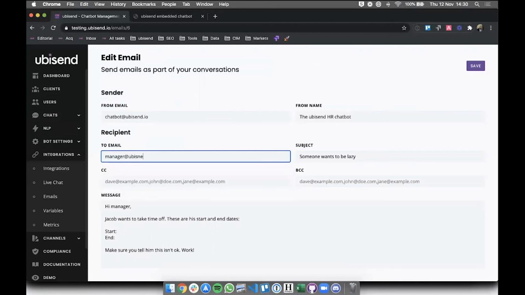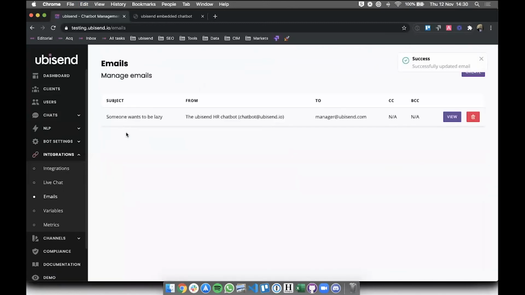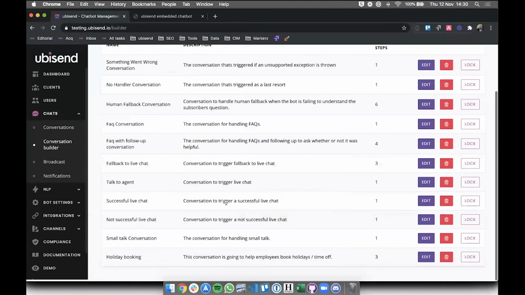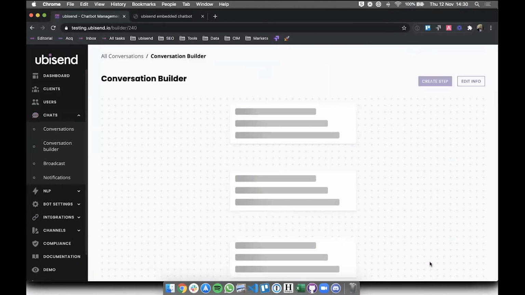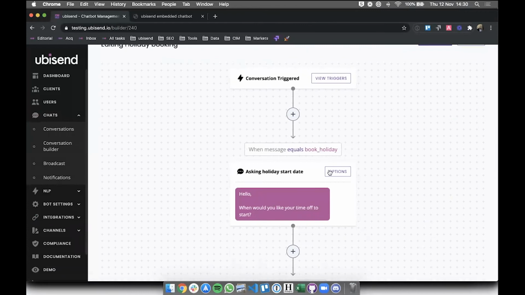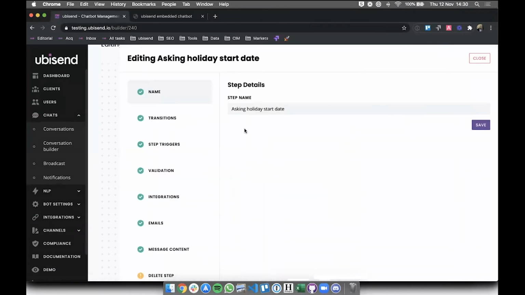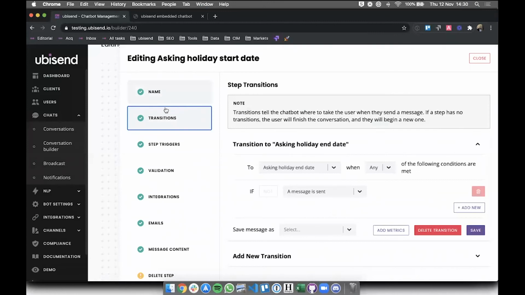Yeah. Okay, so I'm going to go back to this, save this. To catch up, we've created the email, we've created the variables, and now we're going to add these variables at the key steps of this conversation. So I'm going back into the holiday booking. The very first step here, we ask for the start of their holiday. So we're going to go into transition. Transitions are basically what the chatbot requires from the user to take them to the next step of the conversation.